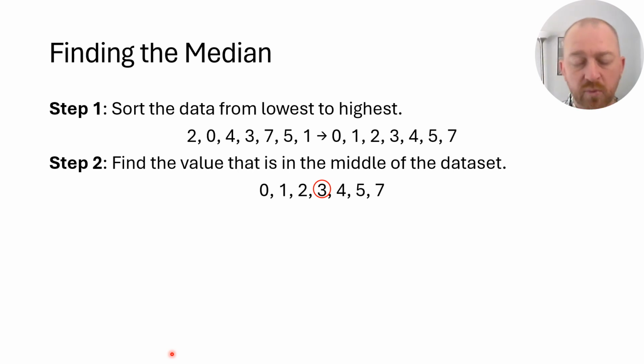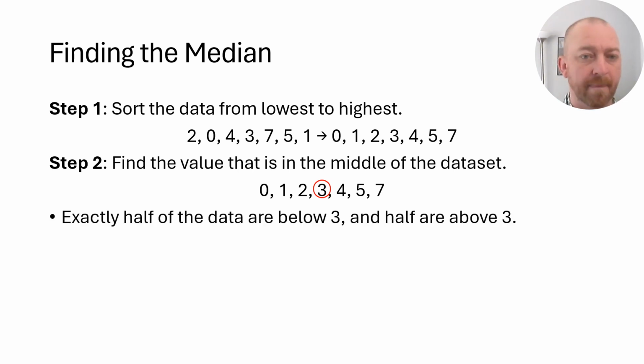Now, of course, because there were 7 digits here, 1, 2, 3, 4, 5, 6, 7, it's an odd number, so I know there had to be an actual middle number. Okay, so there you go. That's how you find the median for this particular data set. The median would be 3, the median value or middle value.